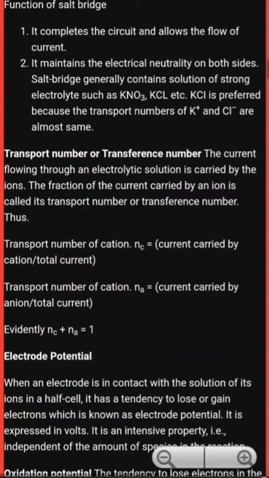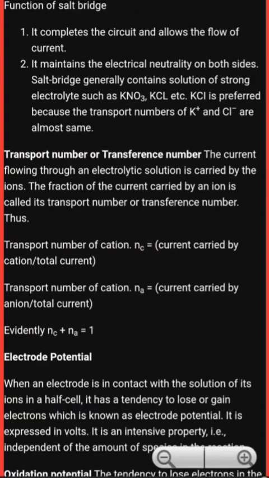Next one is electrode potential. When an electrode is in contact with the solution of its ions in a half cell, it has a tendency to lose or gain electrons, which is known as electrode potential. It is expressed in volts. It is an intensive property. This is a very important point. Electrode potential is an intensive property, independent of the amount of species in the reaction.